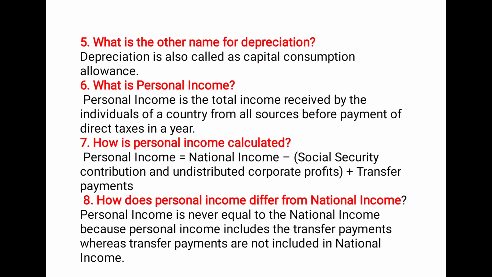Personal income, I'll just put it as PI, is equal to national income minus social security contributions and undistributed corporate profit plus transfer payment.